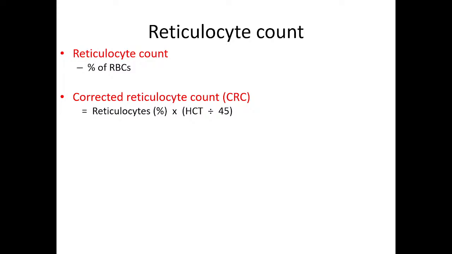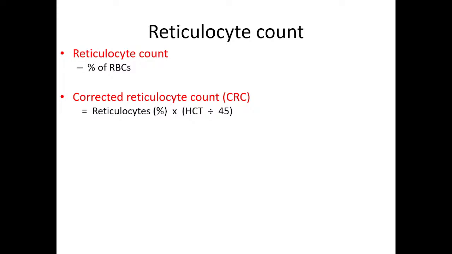So, how do we correct? Corrected reticulocyte count is equal to reticulocyte percentage times hematocrit divided by 45. So, 45 we consider as the normal hematocrit. If hematocrit is 45 only, then 45 divided by 45 is 1. So, whatever retic count we are getting, that is corrected.